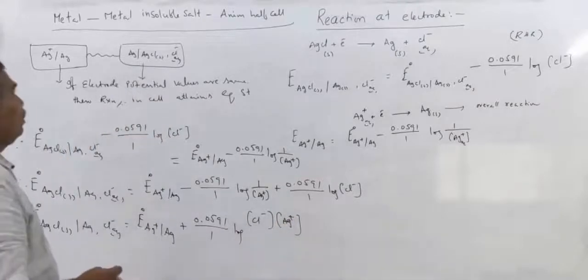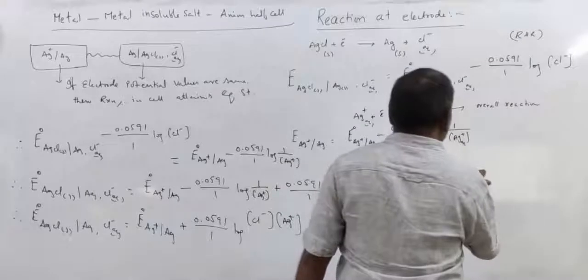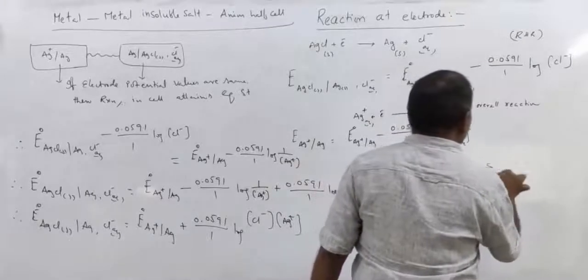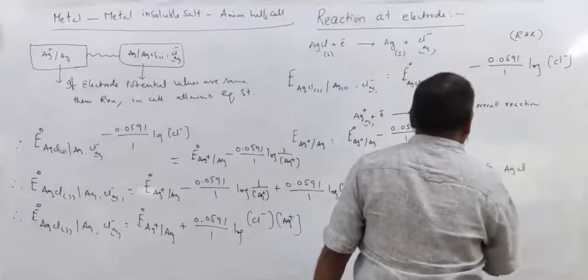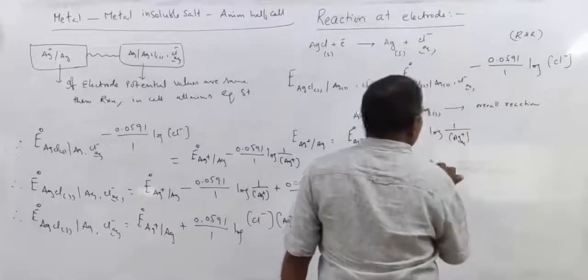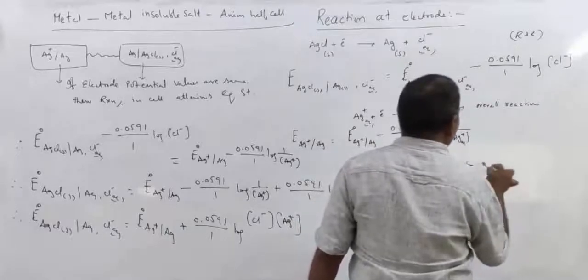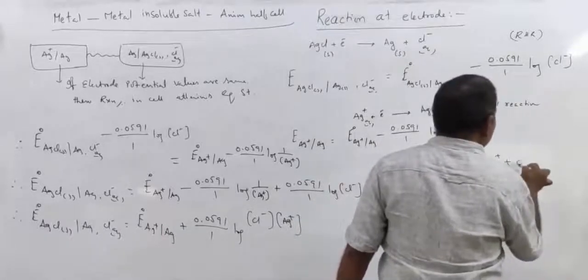Is it not? See, Ag+ concentration plus Cl- concentration gives rise to AgCl. Or you can write it the reverse way: AgCl solid gives rise to Ag+ plus Cl-.